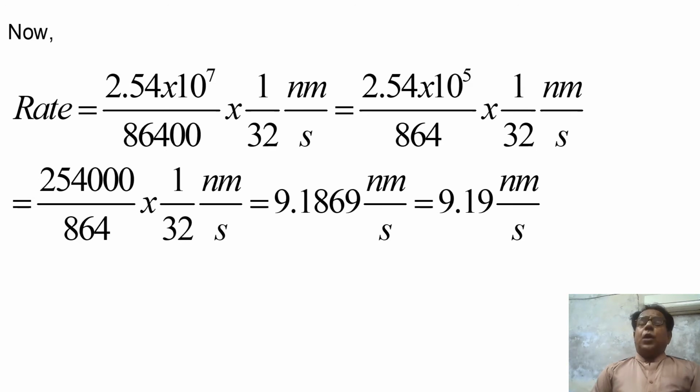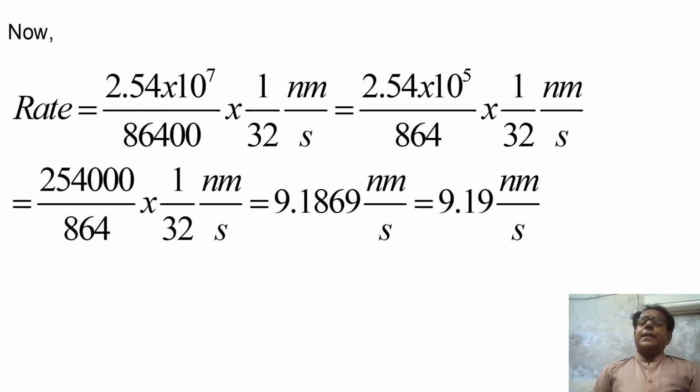Now the rate is equal to 2.54 into 10 raised to the power 7 over 86,400 multiplied by 1/32 nanometer per second. This is equal to 2.54 into 10 raised to the power 5 divided by 864 into 1/32 nanometer per second.